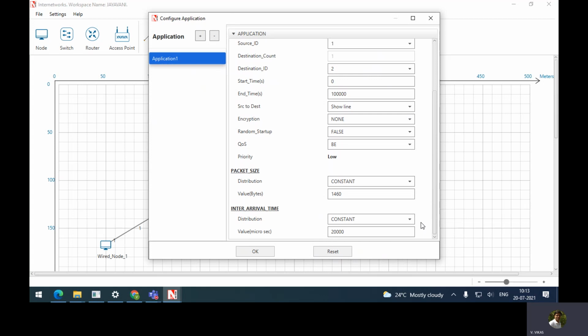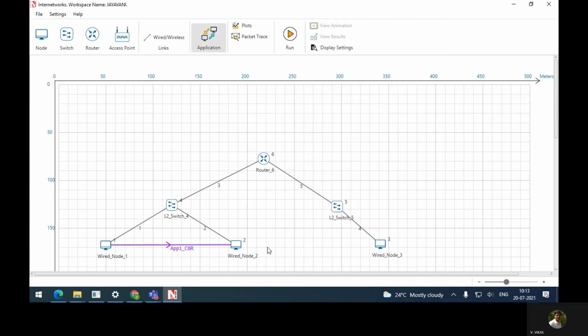And the inter-arrival time is also 20,000. Okay, you can just click OK. A line will appear from wired node 1 to wired node 2. Right?